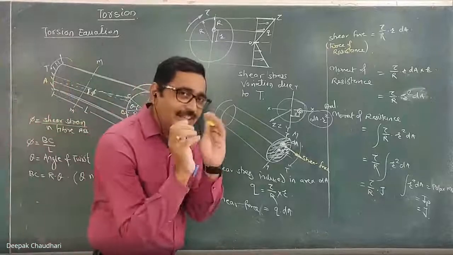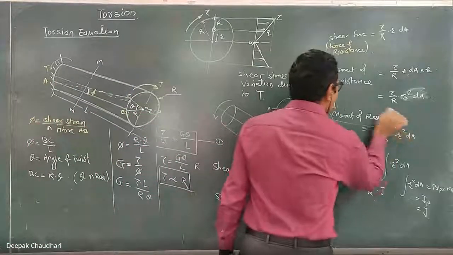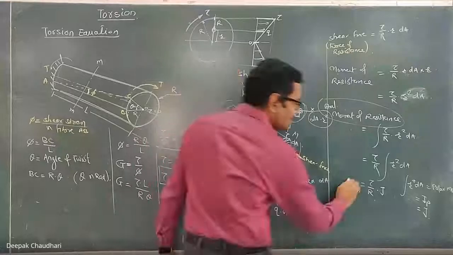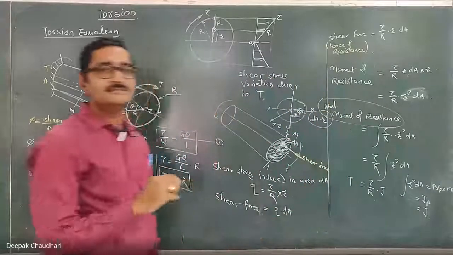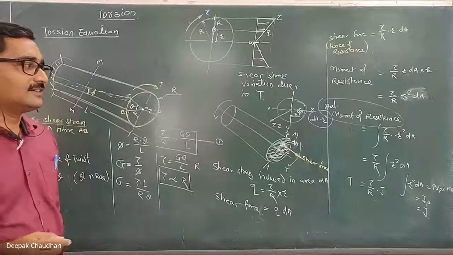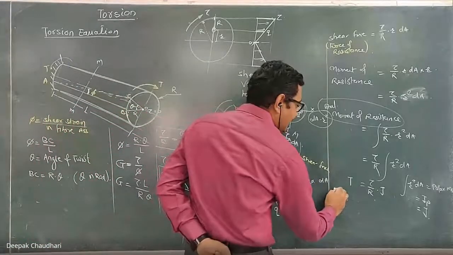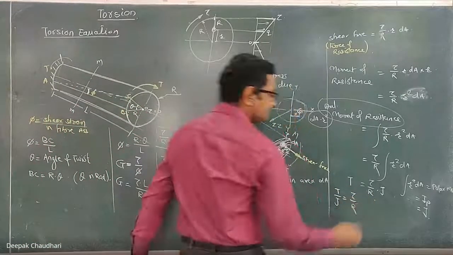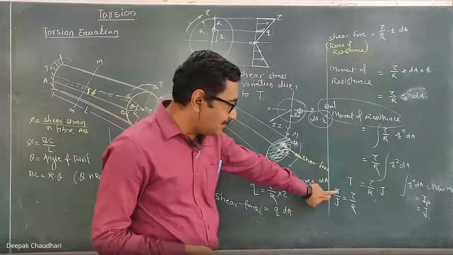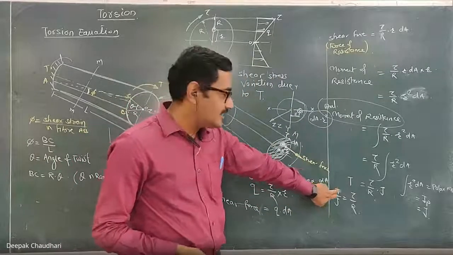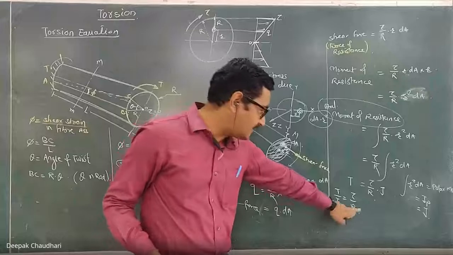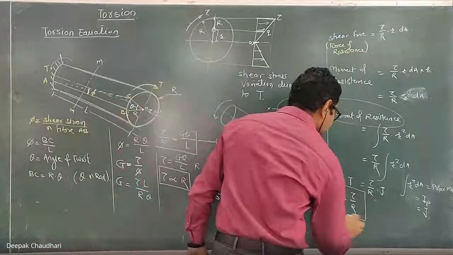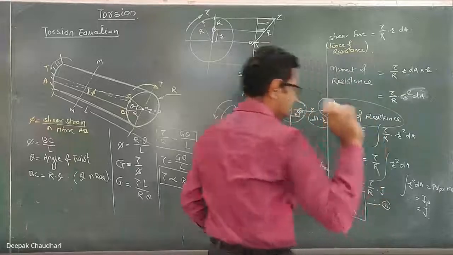Here, in equilibrium, this moment of resistance is equal to the external twisting moment, for which we can equate it with T. So from this I can write T upon J equal to tau upon R. This is the relation between the applied twisting moment and the corresponding shear stress at a distance of R from the center. This is the second part.